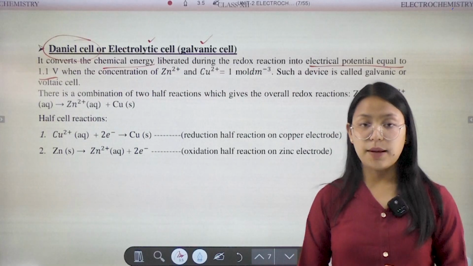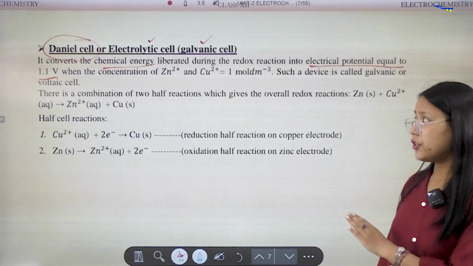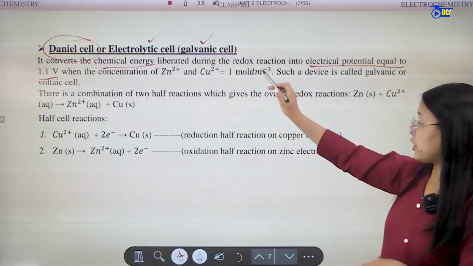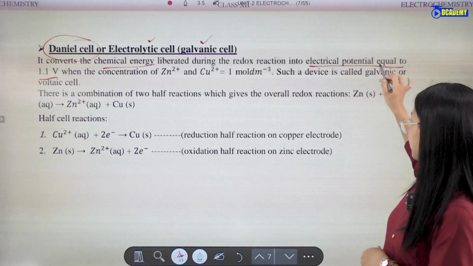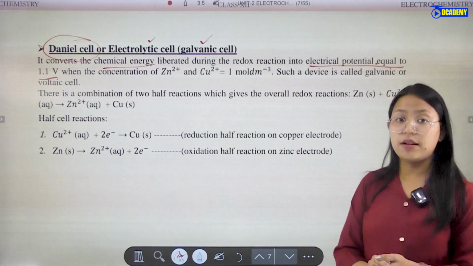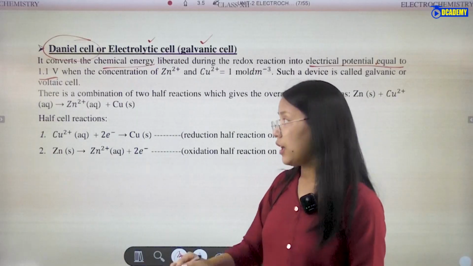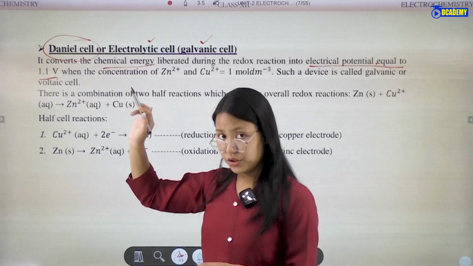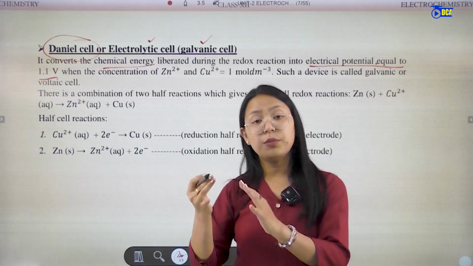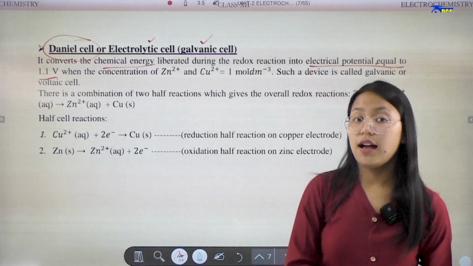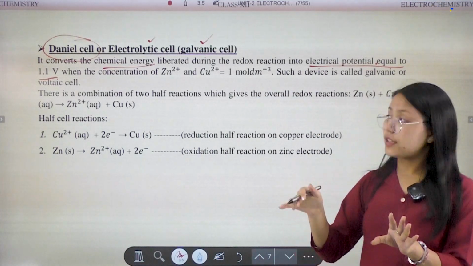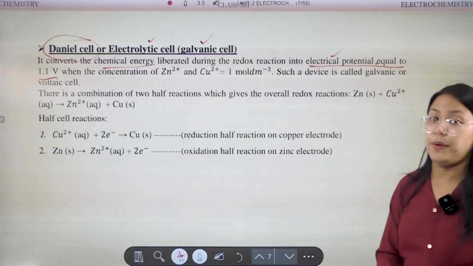That means it converts the chemical energy liberated during the redox reaction into the electrical potential. When a chemical reaction takes place, the chemical energy is converted and the energy generates electricity.